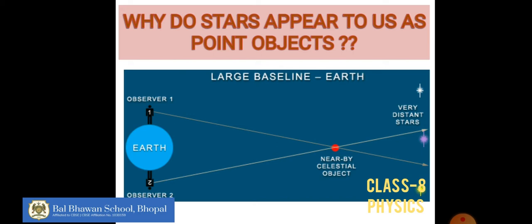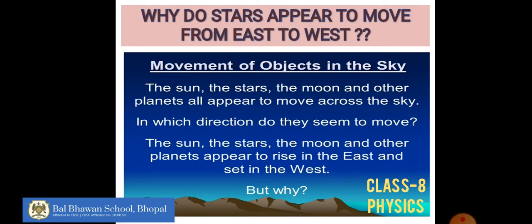The only reason is that the distance between us and the various stars is very much larger than that between the earth and the sun. That is why all the stars, they might be as big as or bigger than the sun, appear very small in size.